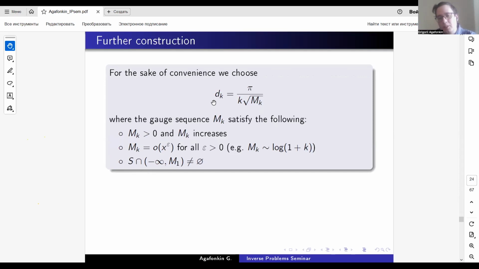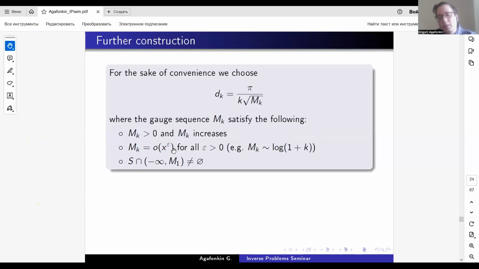This is needed for the decay to tend to 0 as k tends to infinity. Then mk is o small of k to the power of epsilon for all epsilon greater than 0. For example, mk can be equal to the logarithm of 1 plus k.